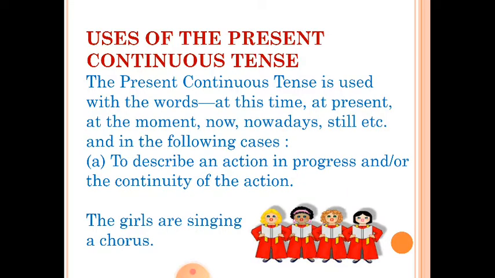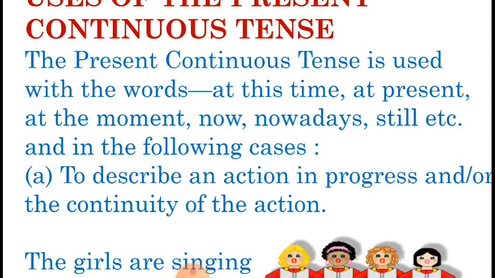Now uses of the present continuous tense. How we use? The present continuous tense is used with the words at this time, at present, at the moment, now, nowadays, still, etc. in the following cases. Now these words are used in the following cases. Let us see where these words are used.